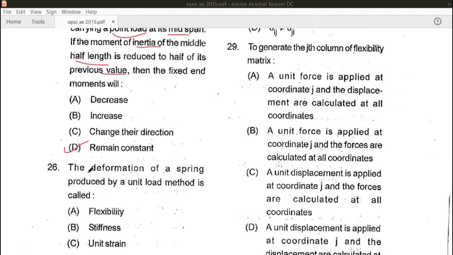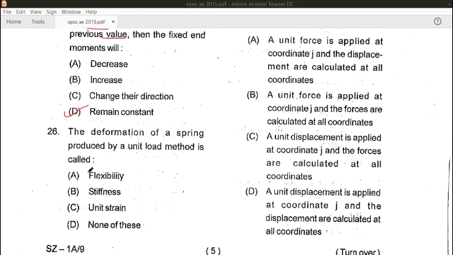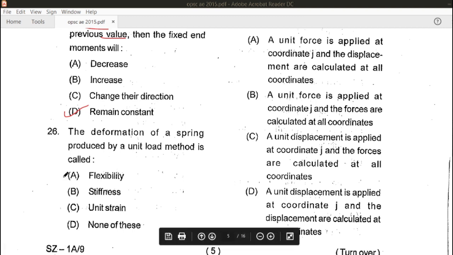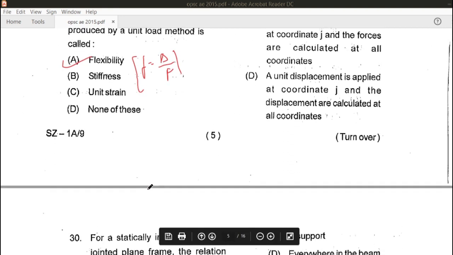The deformation of a spring produced by unit load method is called, this load is called flexibility, option A. So flexibility is nothing but the deflection produced by unit force. Hence A is the right answer for this question.